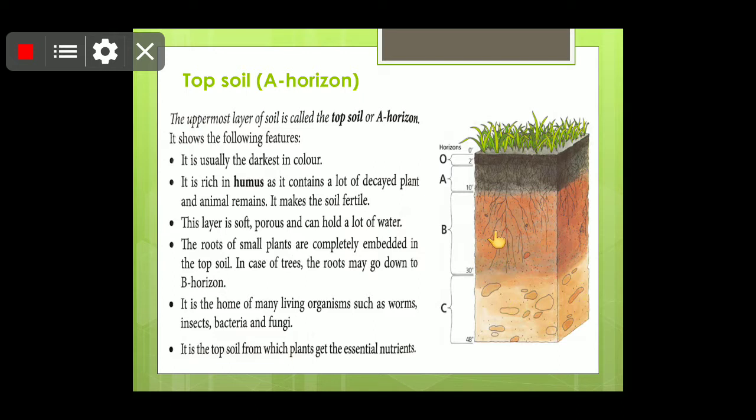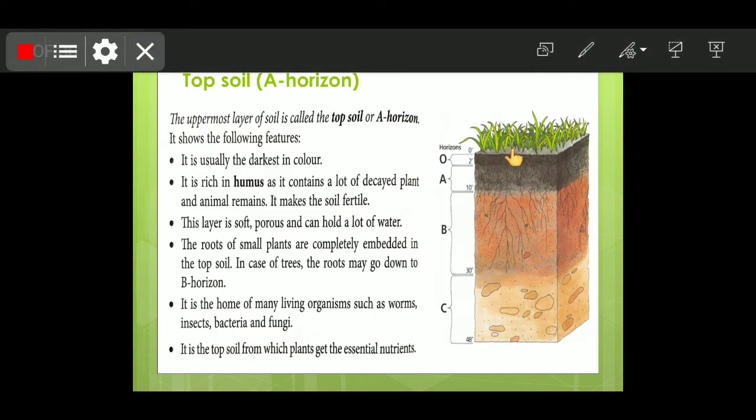This layer is soft and porous. Because it is porous, the water percolates under the ground. The roots of the plants are completely embedded in it. You can see here that the roots of the plants are completely embedded, and as time goes on, they might penetrate deep inside also. In case of trees, the roots may go to the B horizon, but in small plants, they would reach only till horizon A.